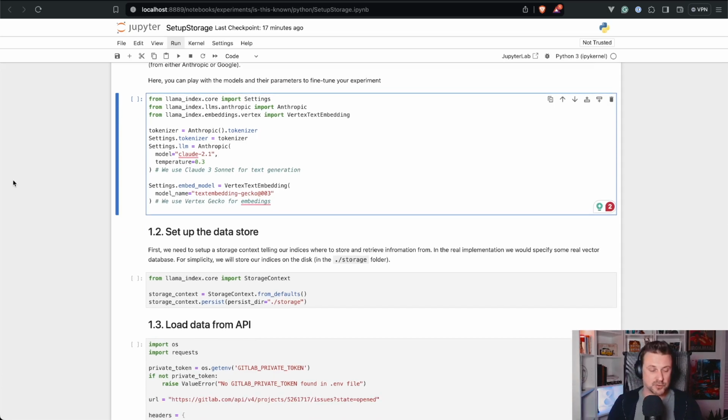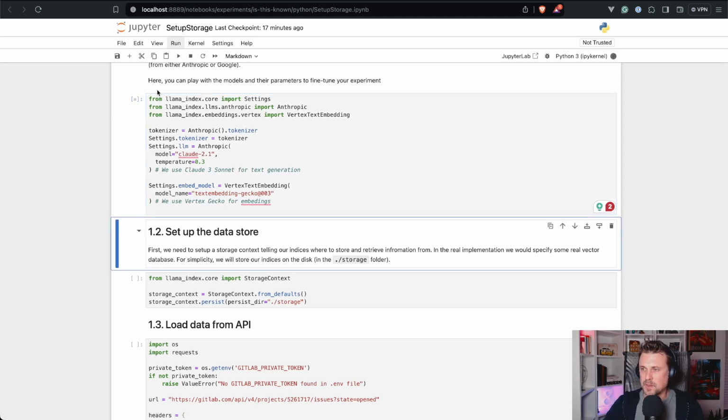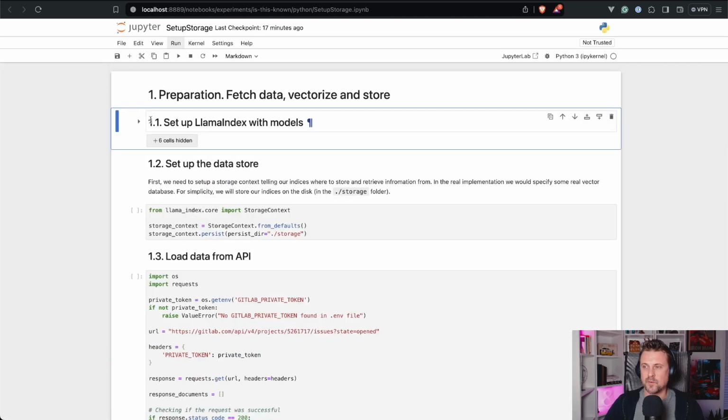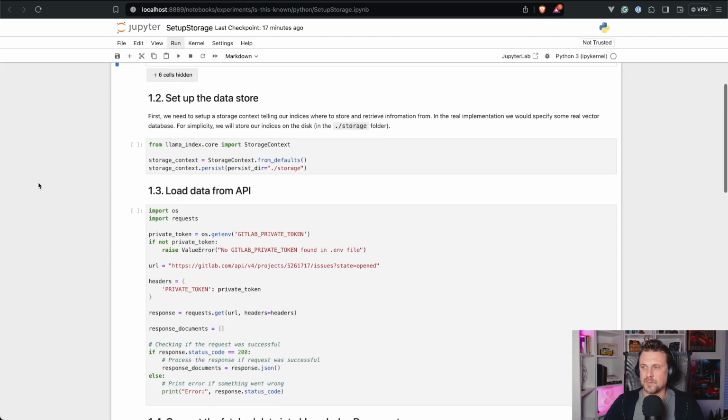Actually, we need to run this step again. You see, there is no number here, so this step was not run yet. So Shift Enter. It is running, and it is still running, and it returns the number. So it was successful. Now we get to this very interesting thing. Before we get there, let's fold this 1.1 step to not distract us. So step 1.2, set up data store.